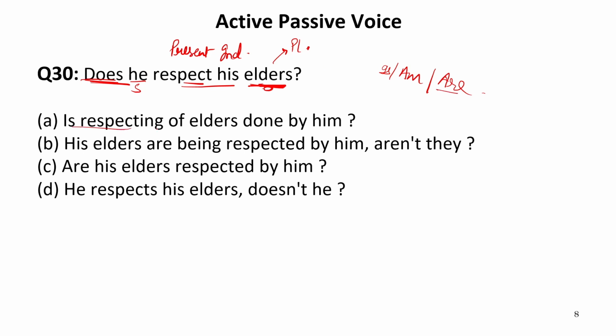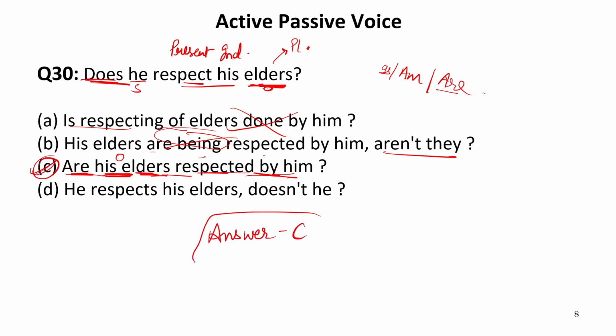So, is respecting of elders? No, this is not the correct structure. His elders are being respected? No, this is not an interrogative sentence. Are his elders respected by him? Obviously, this sentence is absolutely correct. Why so? Because here we have been given the word are and then his elders. Now the object of the active sentence will become the subject in the passive and the subject is plural. So with plural, we need the plural form of be, that is are. Are his elders respected by him? So this will be the correct sentence. So our answer is C.